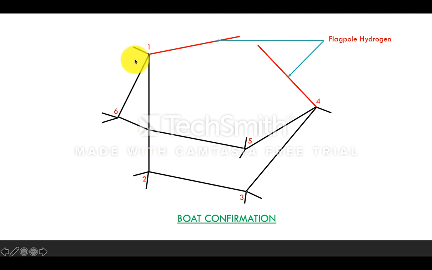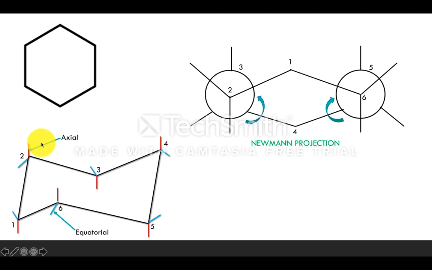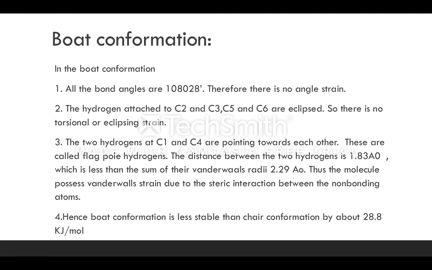See here at 1 and also the 4. In the chair conformation, the hydrogens attached to adjacent carbons are present very far from each other, so there is no torsional strain in the molecule.